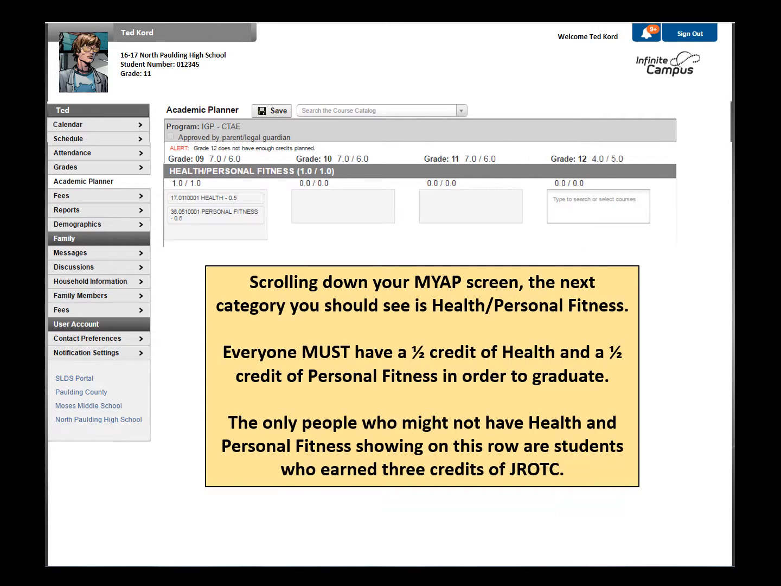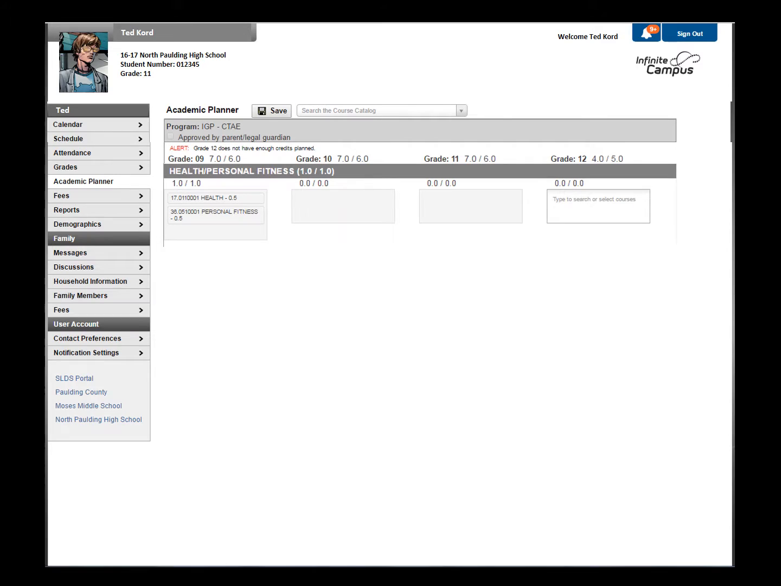As we scroll down our student's MYAP plan, the next subject that we'll notice after Social Studies is Health and Personal Fitness. By state law, everyone must have completed a half a credit of health and a half a credit of personal fitness in order to graduate. Those 2 courses will be the only courses reflected on this row of the plan. No other PE courses will appear on this row, as this is part of the tracking of this specific graduation requirement. The only people who might not have health and personal fitness showing on this row are students who have opted to take 3 credits of JROTC to replace health and personal fitness.